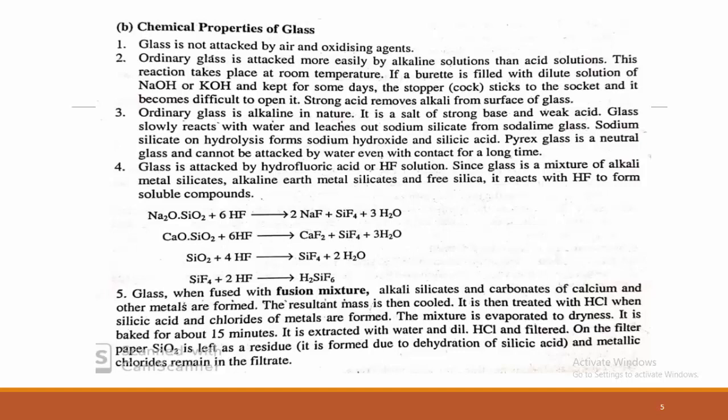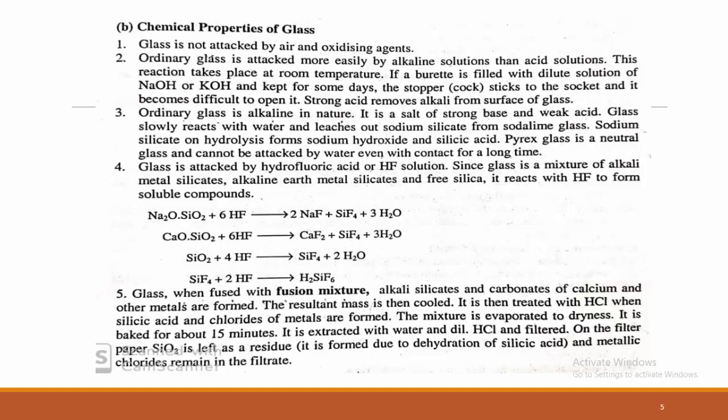This is a very important chemical property: glass is attacked only by hydrofluoric acid, HF solution. Since glass is a mixture of alkali metal silicates, we can see the chemical reactions where oxides of sodium and silica, oxides of calcium and silica, and simple silica, when reacted with HF, form SiF4, NaF, as well as calcium fluoride. When glass is fused with the fusion mixture, alkali silicates and carbonates of calcium and other metals are formed.